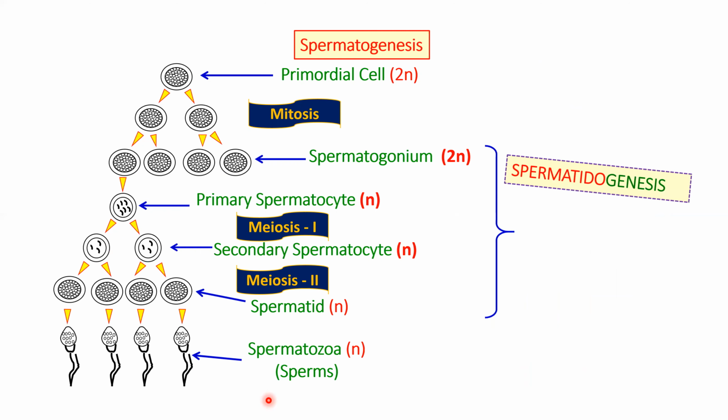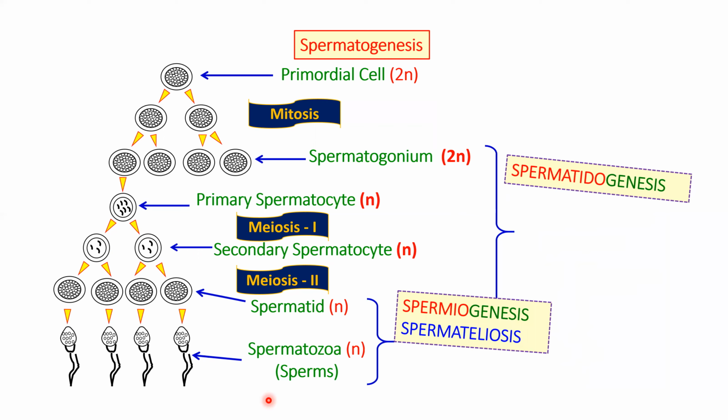Okay, so the formation of spermatid from spermatogonium is called spermatidogenesis, and the formation of sperm from spermatid is called spermiogenesis or spermatolysis. These are terms which can also be asked in your MCQ: what is spermatidogenesis, what is spermiogenesis, and what is spermatolysis? So this is again very important to remember.